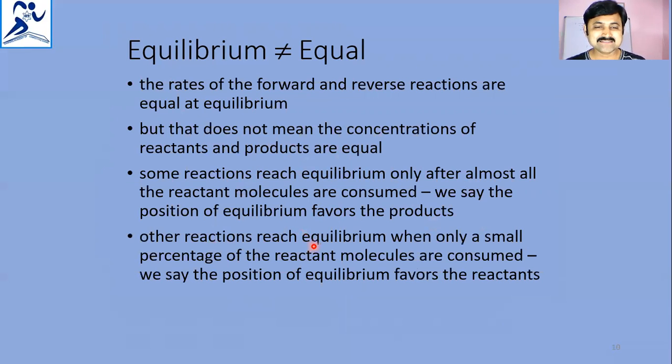Once the reactions reach equilibrium when only a very small percentage of reactant molecules are consumed, we say the position of equilibrium favors the reactants. That means if it reaches the equilibrium while large amounts of reactants remain in the reaction, the equilibrium position favors the reactants.